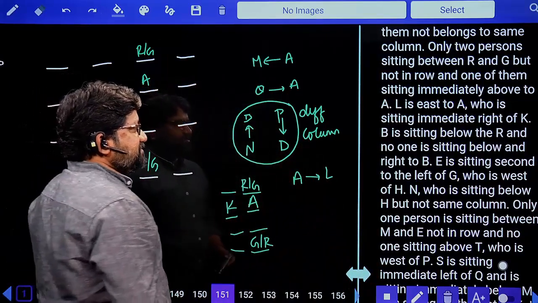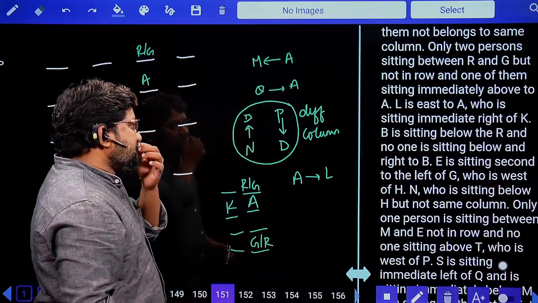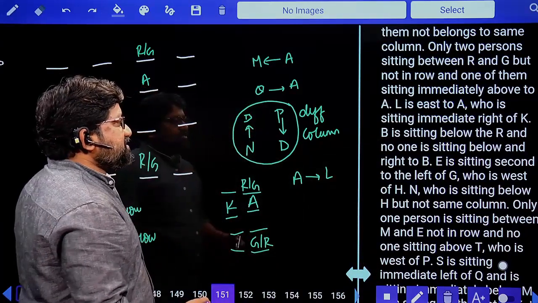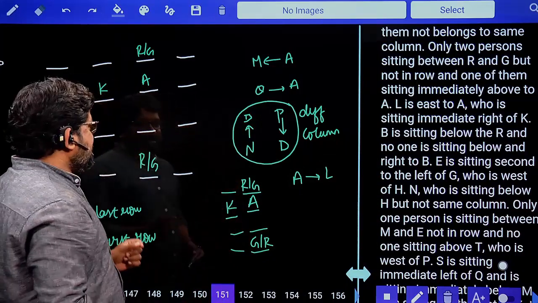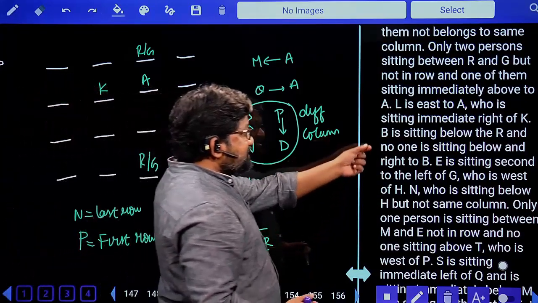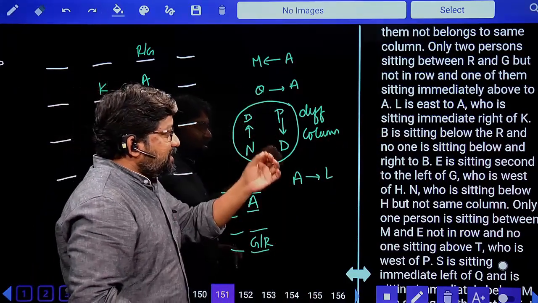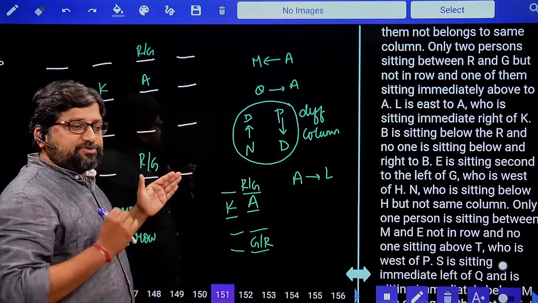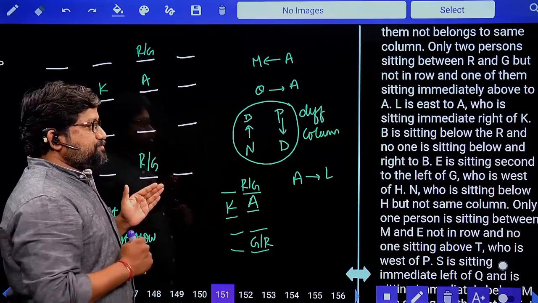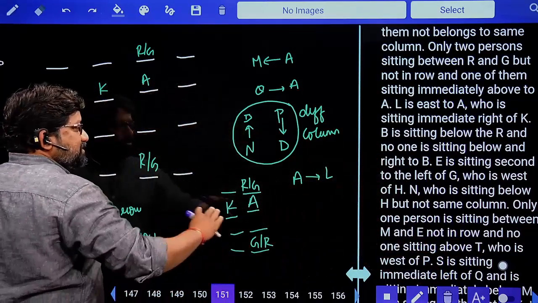Now next we'll start from here. B is sitting below R, and no one is sitting below and to the right of B. What did he tell us? B is sitting below R. Okay, fine. Next, no one is sitting below B, so B should be in the bottommost row. Next, no one is sitting to the right of B.